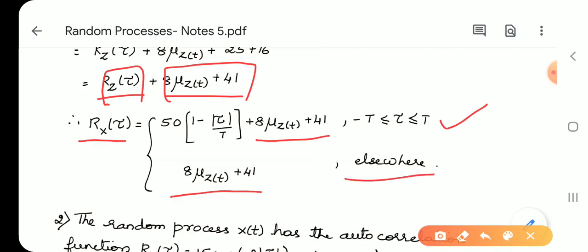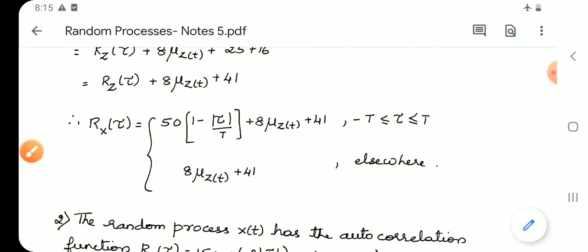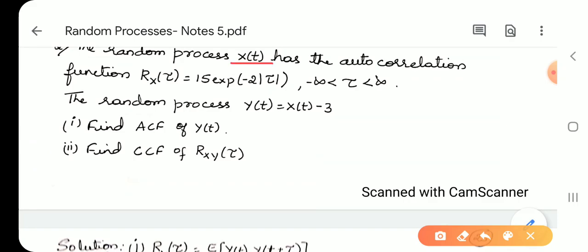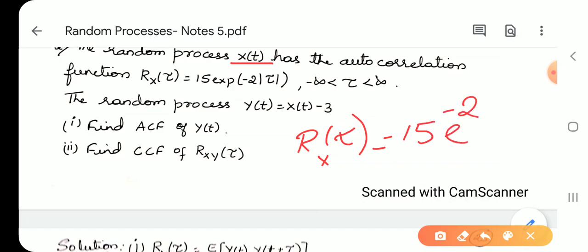So this is the expression for the autocorrelation function of x when it is the sum of a random variable and a random process. Let us move on to the next problem. The random process x(t) has the autocorrelation Rx(tau) equal to 15 e to the power minus 2 mod of tau, where minus infinity is less than tau less than infinity.